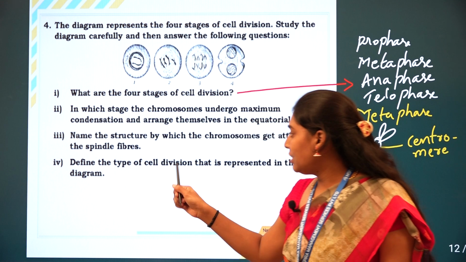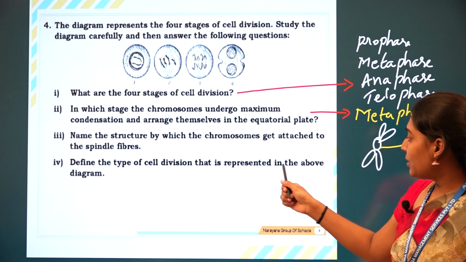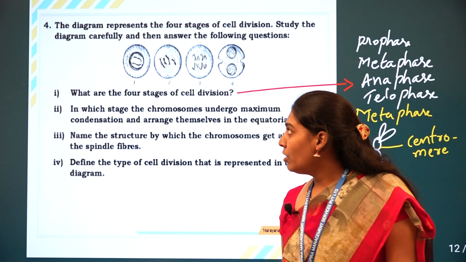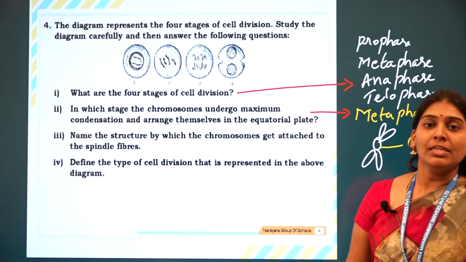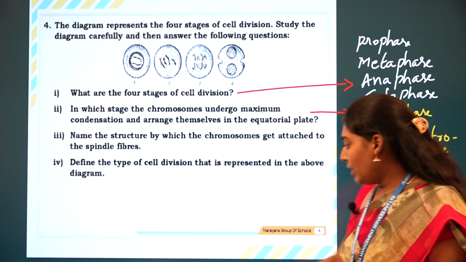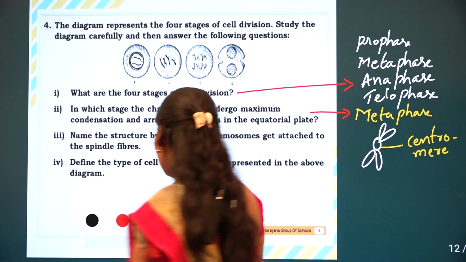Define the type of cell division that is represented in the above diagram. What is this diagram representing? It is nothing but mitosis. What is the meaning of mitosis?